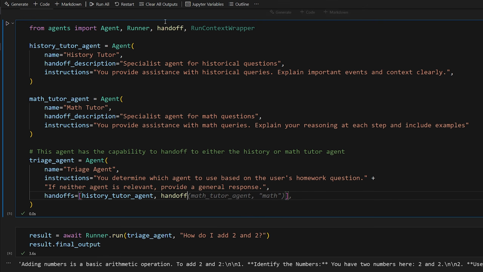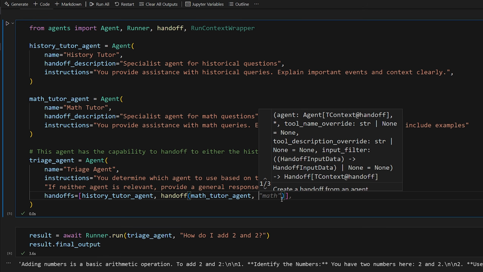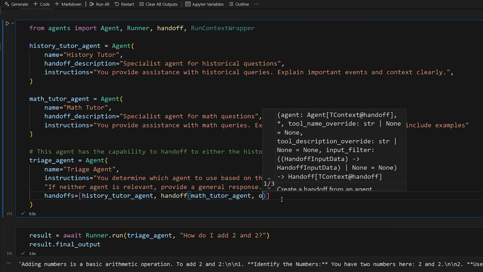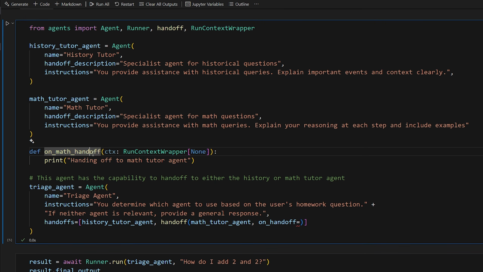So handoff, import handoff from agents. And to this, you can provide more detail. So the agent that you're trying to hand off to, there's a bunch of other settings that you can specify, but another really important one is on handoff. You can provide a function that is called automatically when the handoff occurs so that you can do logging or run some piece of code as a side effect or whatever you want to do, right? So we're going to make a function on math handoff. It needs to have a context as the parameter. So context, run context wrapper, none.